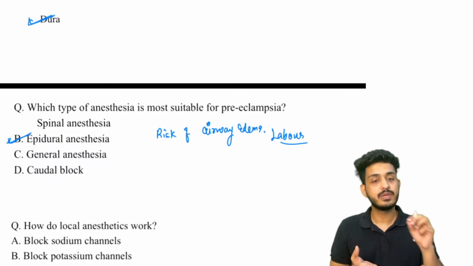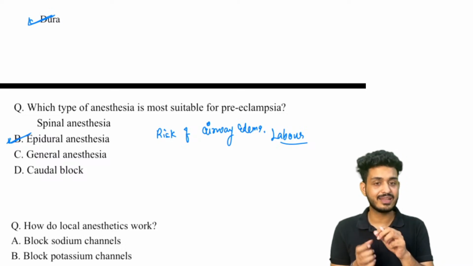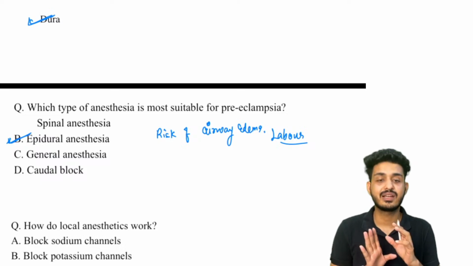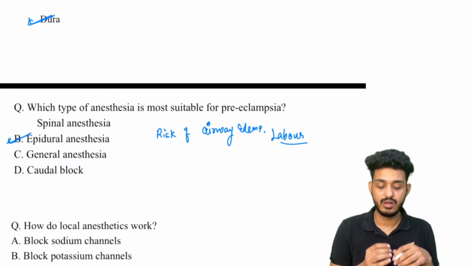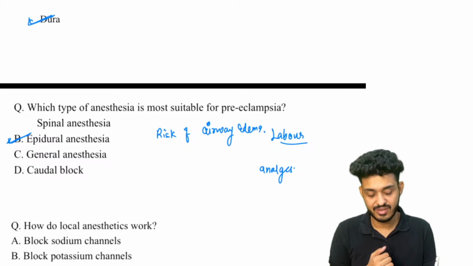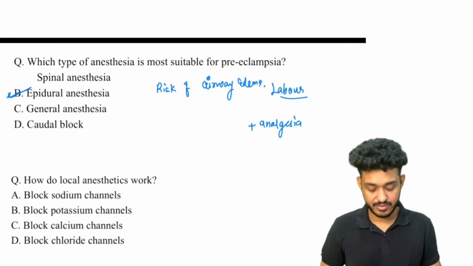In epidural anesthesia, we will go to the dura, we will feel a loss of resistance, we will put the catheter. Now what will happen? How much drug do we need to inject? Even after giving the drug, we can give analgesia to the patient. After anesthesia, we can also give analgesia to the patient, right? So that would be very beneficial for us.